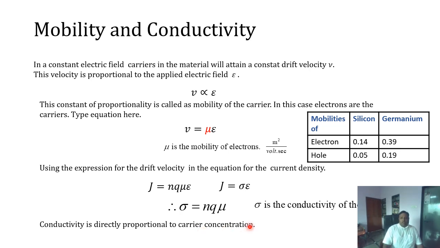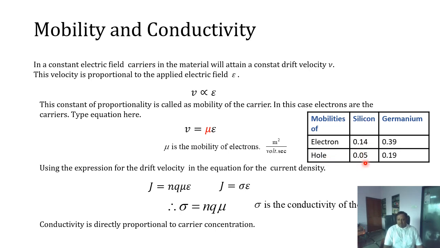The unit of mobility is meter square per volt second. For electrons in silicon, mobility is 0.40 and for holes in silicon mobility is 0.05.